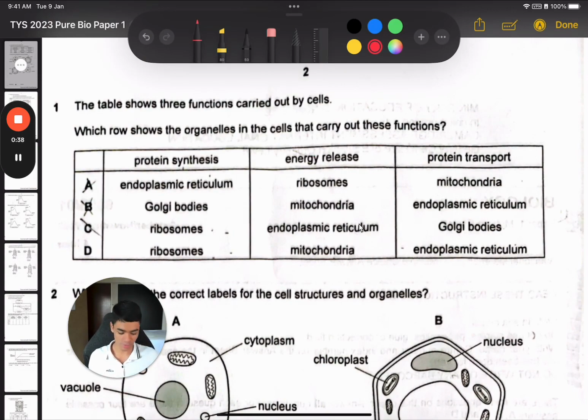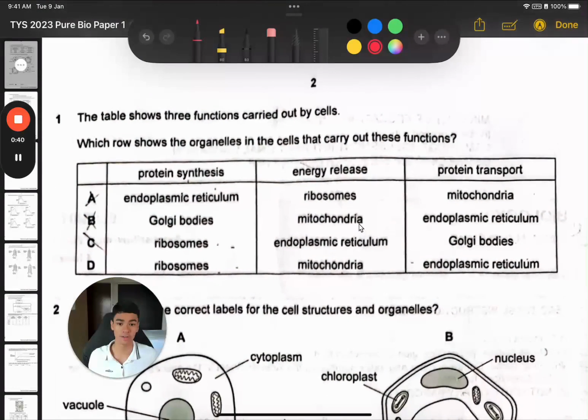So question 1, if you look at the second column, energy release, right? Which organelle does energy release? Ribosomes make proteins. ER, endoplasmic reticulum, also makes proteins because it has ribosomes on it. So this is the easiest one to help us with eliminating. So A and C are out. Okay, so it has to be B or D. Then I look at the right column, right? It's the same, so of course it must be correct.